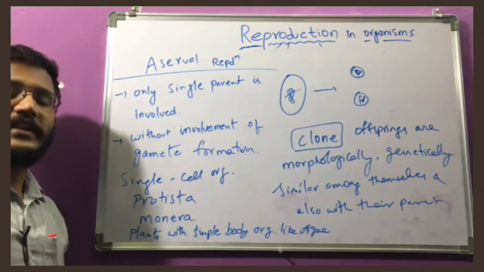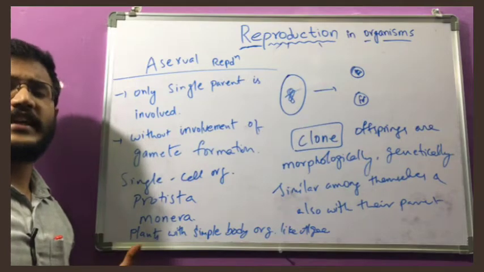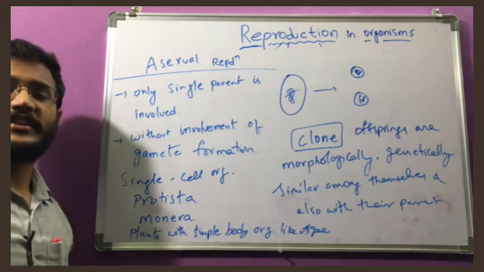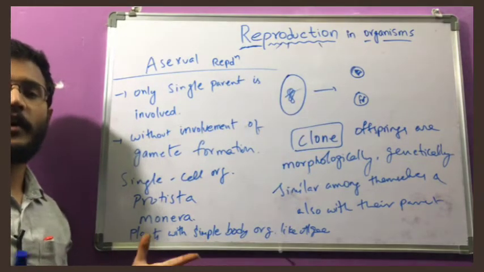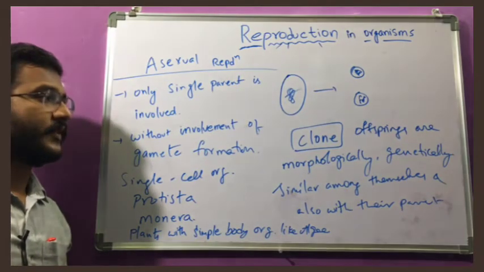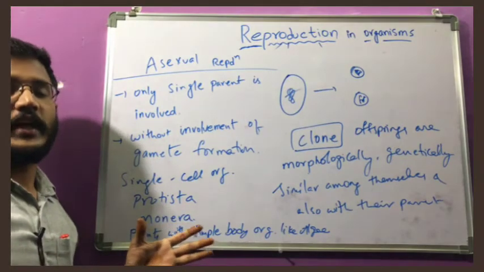So to face those things and to exist in nature, these organisms first concentrate on increasing their number, to spread the species all over the biosphere. So that's why they choose asexual reproduction.